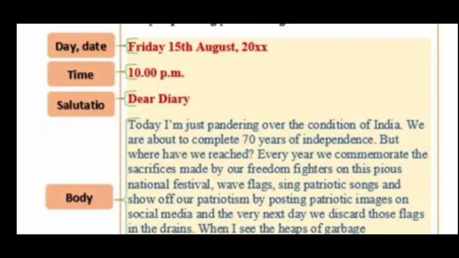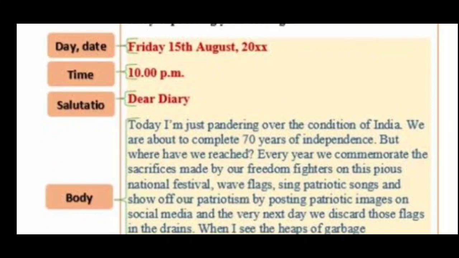It's a personal diary that nobody can read. So to remember that date, day and month, we need to write the date, day, month, year, everything clearly first. Then write the time. At what time you are writing the diary, you should write the time. Then leave a line. Then the salutation.